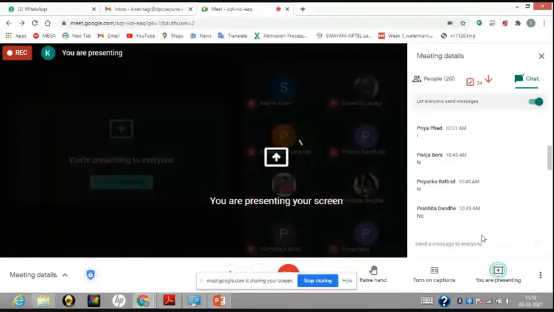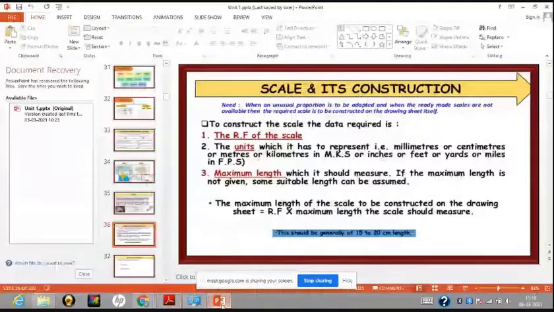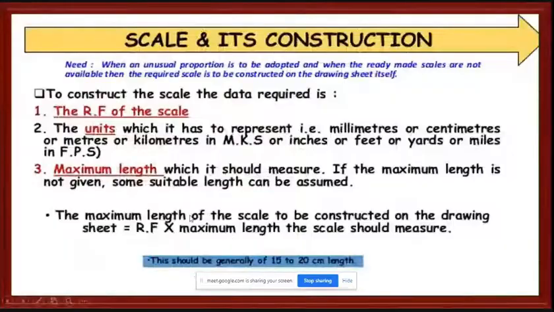So your screen is not visible. Not visible? Yes, sir, not visible. Okay.